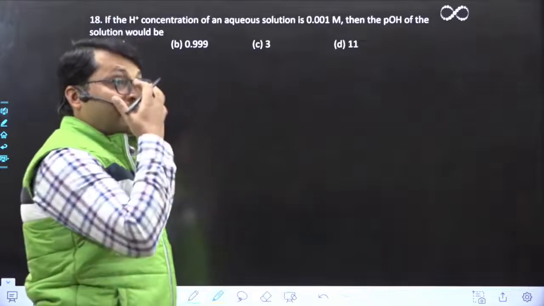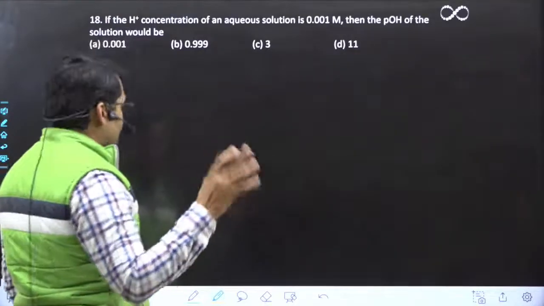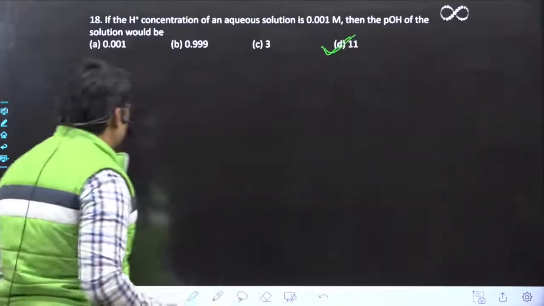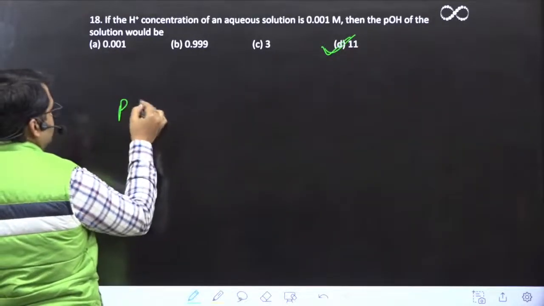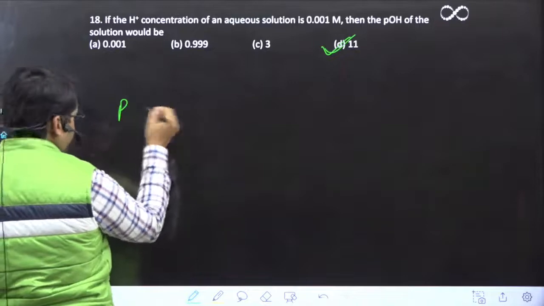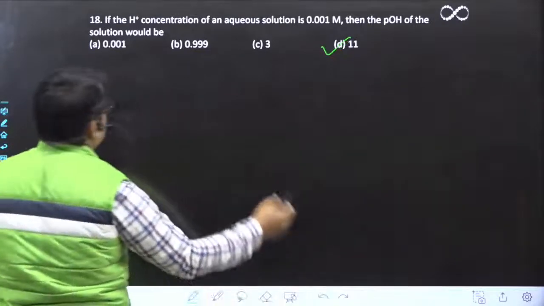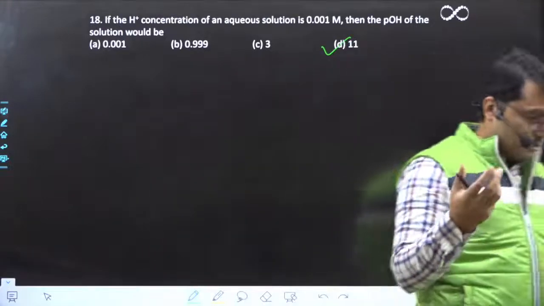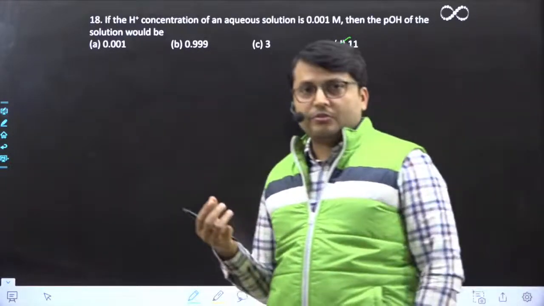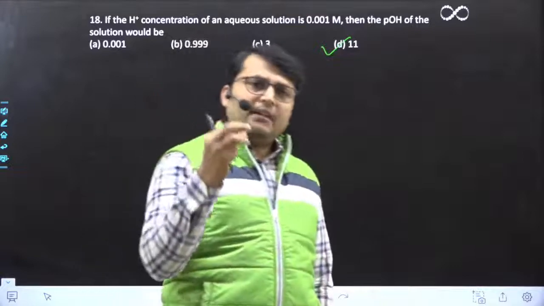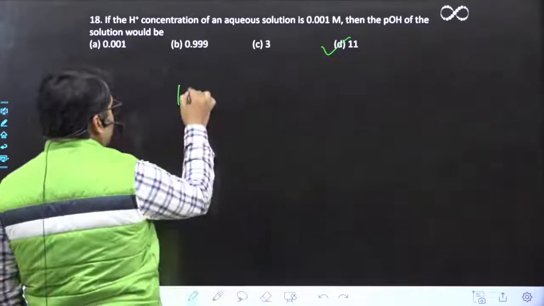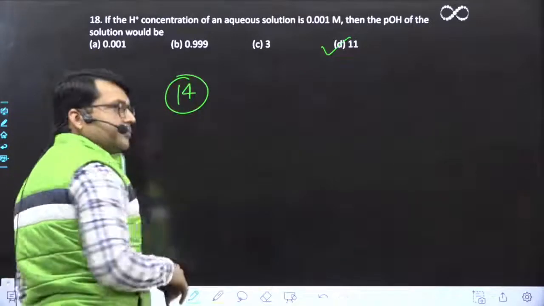Okay. D. So all of you who are saying D, D is the correct answer here. See, H plus and OH, if you look at the H plus concentration and OH, that should finally add up for a solution to 14, right? It should add up to 14. You know this, right?